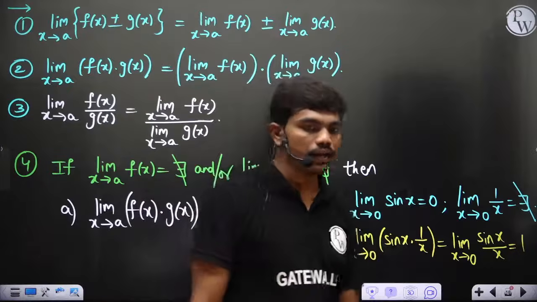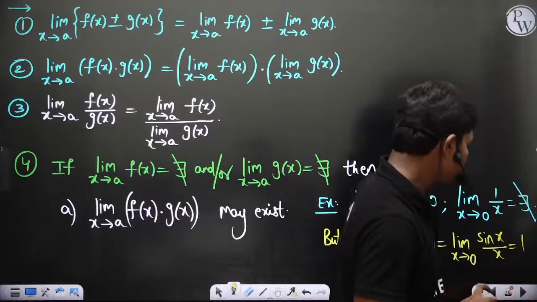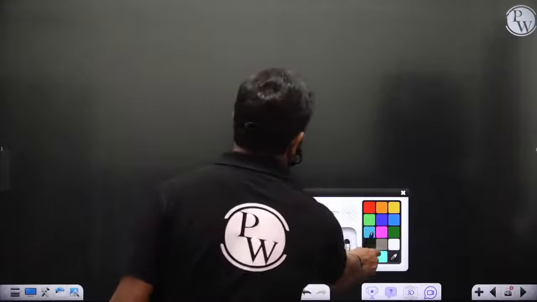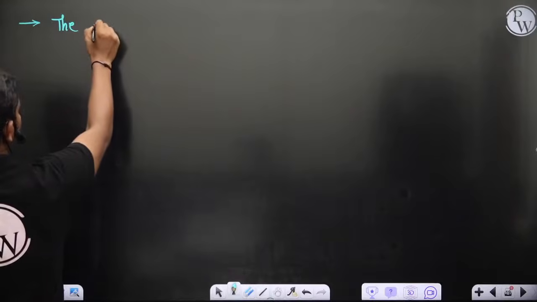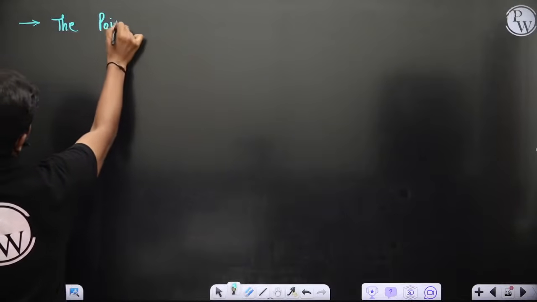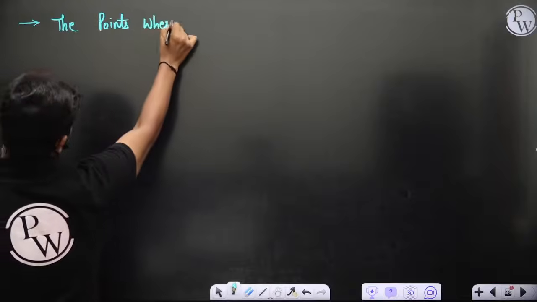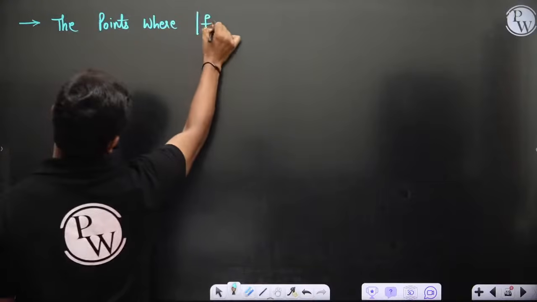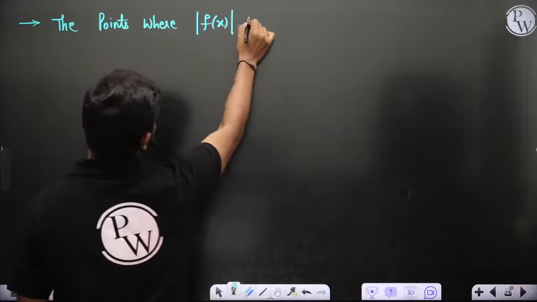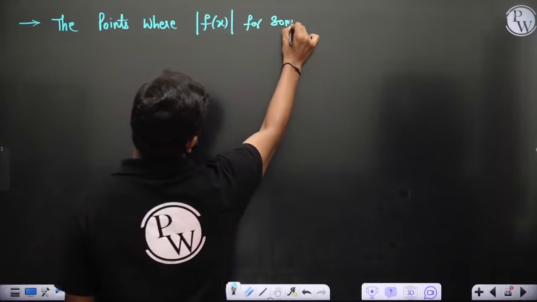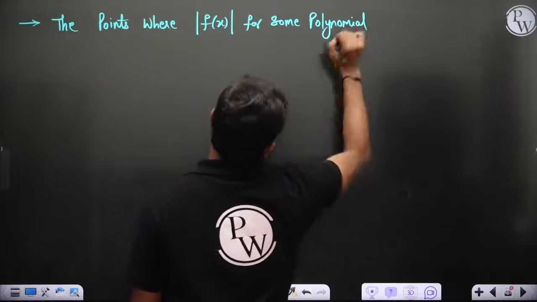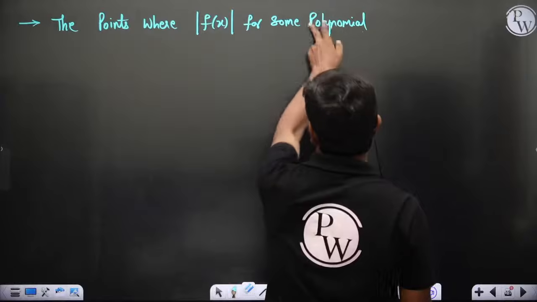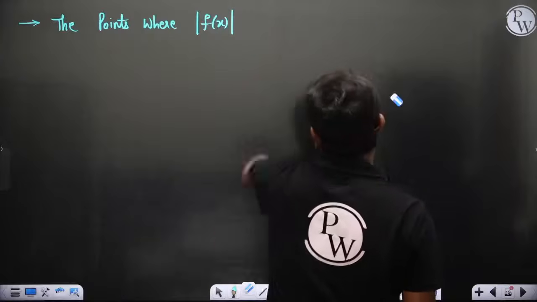Clear? And coming to the concept of differentiability, I would like to give one point which we have dealt with in the last class, of course. The points where mod f of x, some function f of x, can be polynomial, trigonometric, anything.